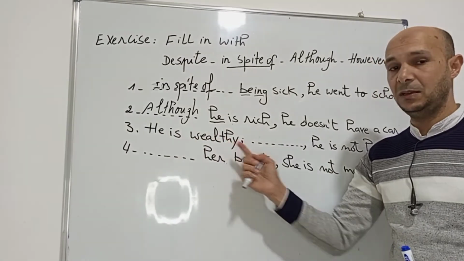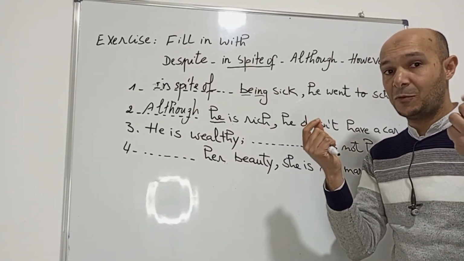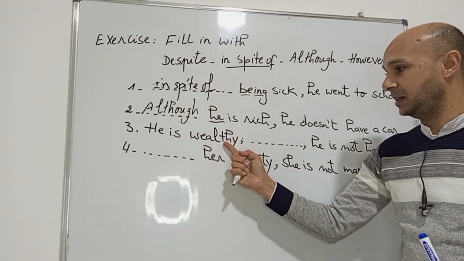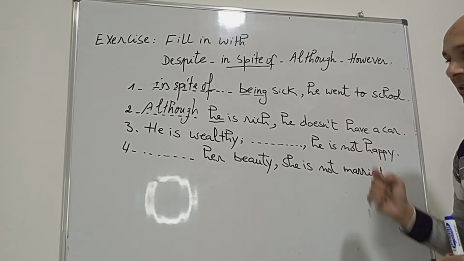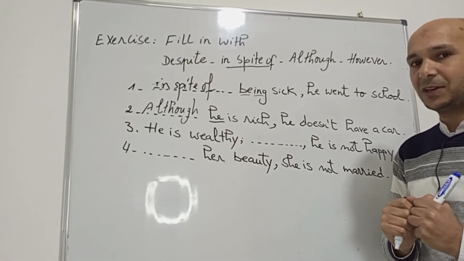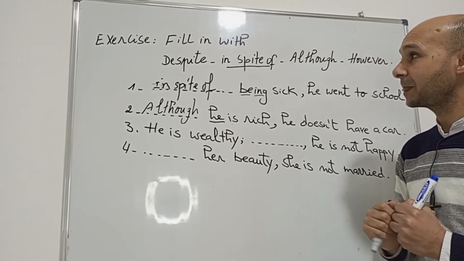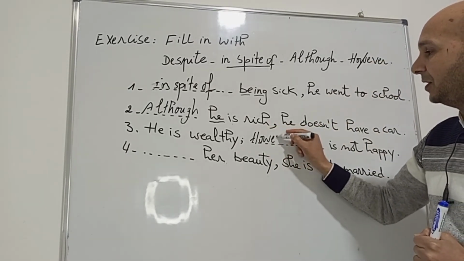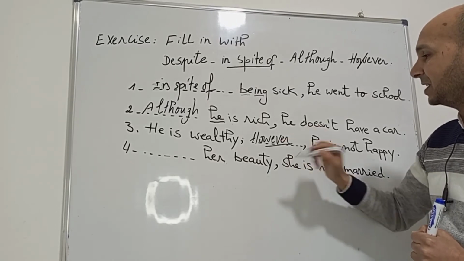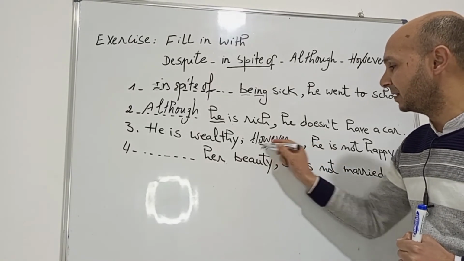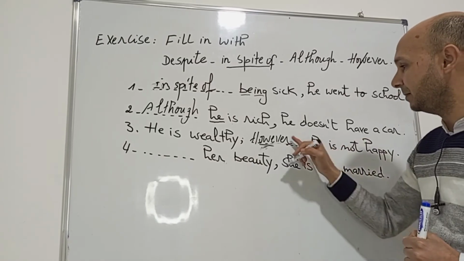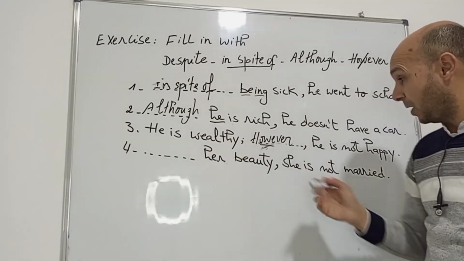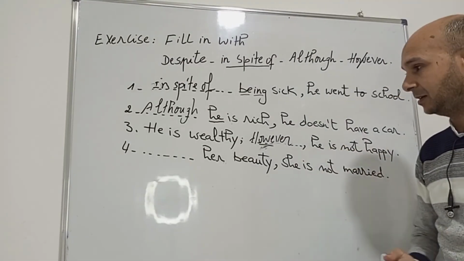Let's move now to the third sentence. He is wealthy. So wealthy means very rich, a person who is very rich. So he is wealthy. He is not happy. Okay. The right answer here again is however. So however takes place in the middle of the sentence, and in this sentence we have concession, right? So he is rich, but or however, he is not happy.